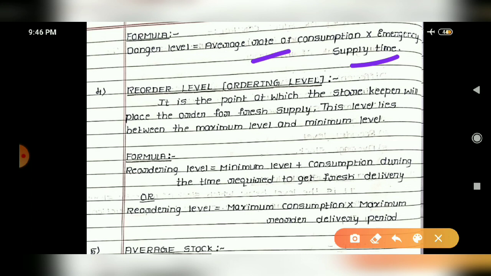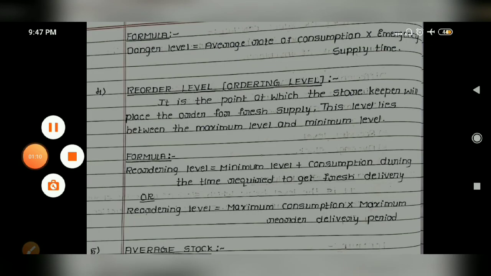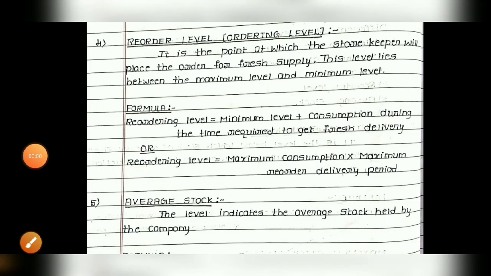In case of such an emergency, within what time the supplier is able to supply you the particular raw materials, that is called your emergency supply time. So that time will be given. Okay, and that time you have to take in the multiplication of average rate of consumption into emergency supply time.